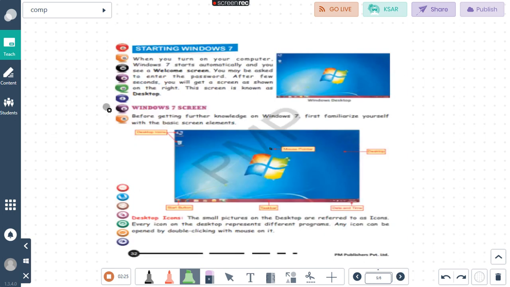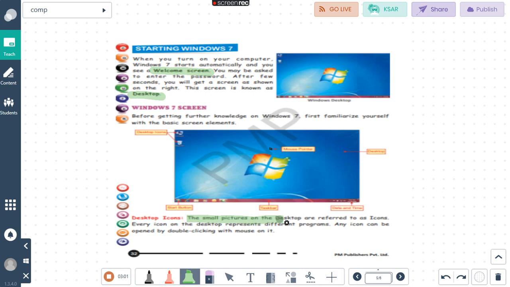Now, when we start our Windows, the moment we give our password and everything, we are greeted with the welcome screen. What is this welcome screen known as? This welcome screen is known as the Windows desktop. Basically, all the icons and folders of Windows are kept here. All the icons and folders of Windows are kept where? In the desktop.